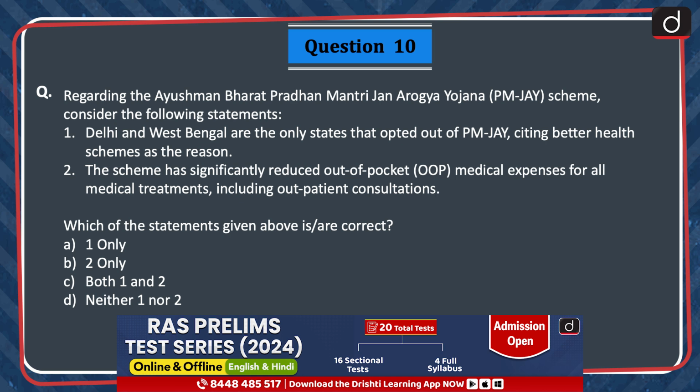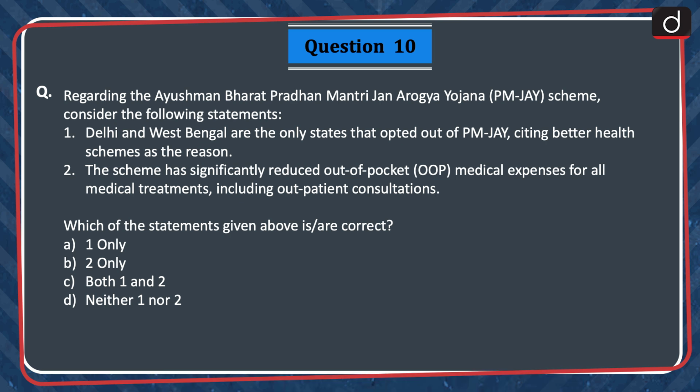Last question regarding the Ayushman Bharat Pradhan Mantri Jan Arogya Yojana, that is the PMJAY scheme. Consider the following statements. 1. Delhi and West Bengal are the only states that opted out of PMJAY, citing better health schemes as the reason. 2. The scheme has significantly reduced out-of-pocket medical expenses for all medical treatments, including outpatient consultations. Which of the statements given above are correct? Only 1, only 2, both 1 and 2, or neither 1 nor 2? The correct answer is option A, 1 only.